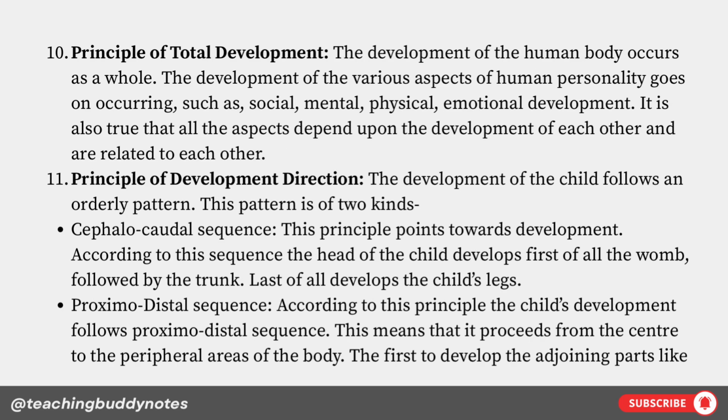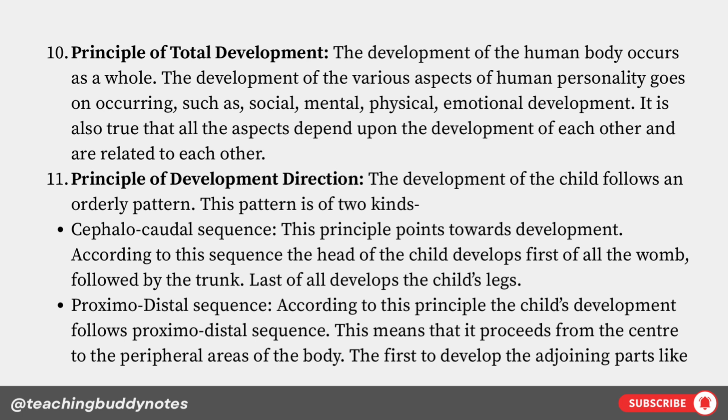Principle of total development. The development of the human body occurs as a whole. The development of the various aspects of human personality goes on occurring, such as social, mental, physical and emotional development. It is also true that all the aspects depend upon the development of each other and are related to each other.